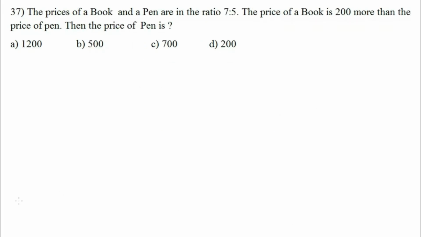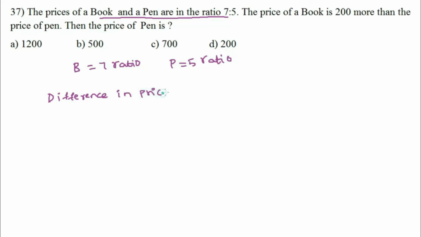Question number 37. The prices of a book and a pen are in the ratio 7:5. The price of a book is 200 more than the price of pen. Then the price of the pen is. Book and pen are in the ratio 7:5. So book ratio is 7 ratio and pen is 5 ratio. Difference in their prices equal to